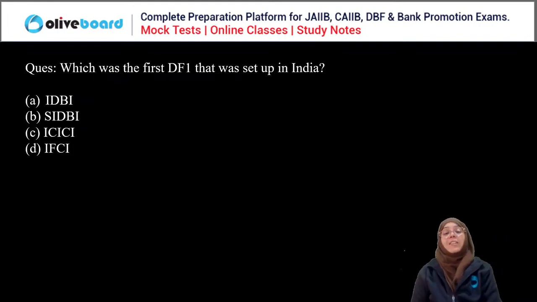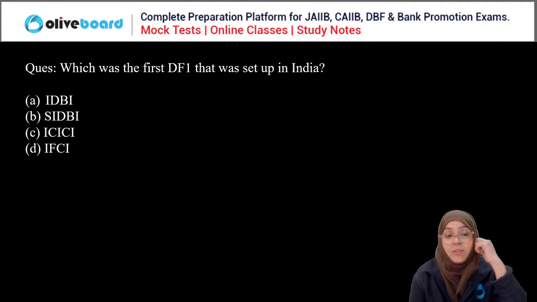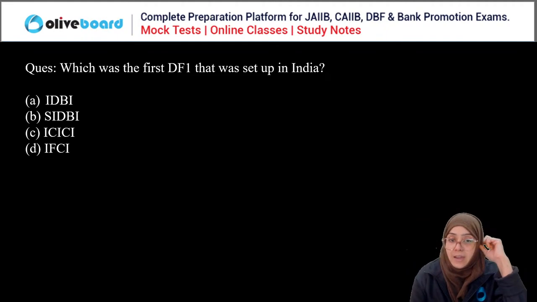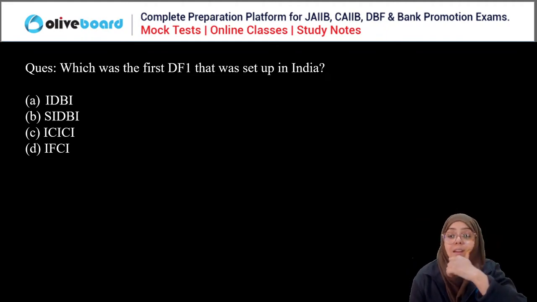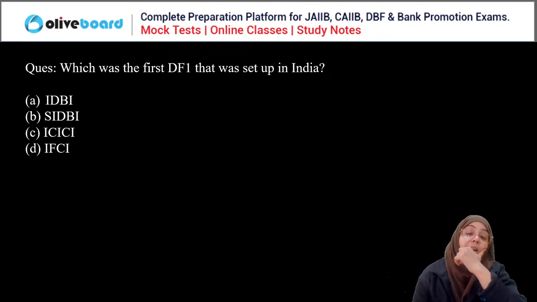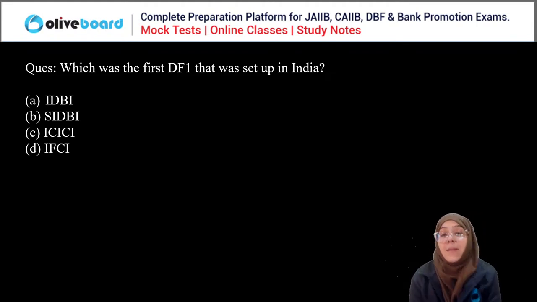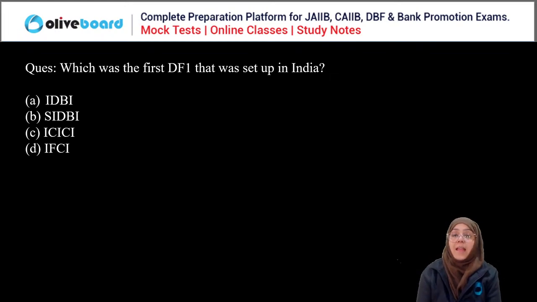Now, which was the first development financial institution that was set up in India? The very first development financial institution set up in India was IDBI, SIDBI, ICICI, or IFCI.